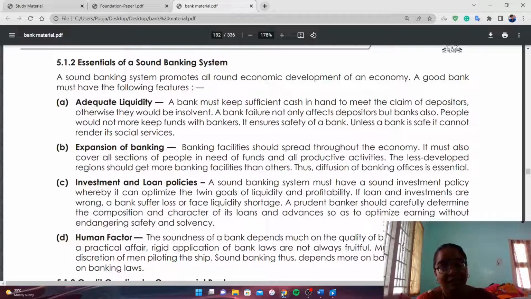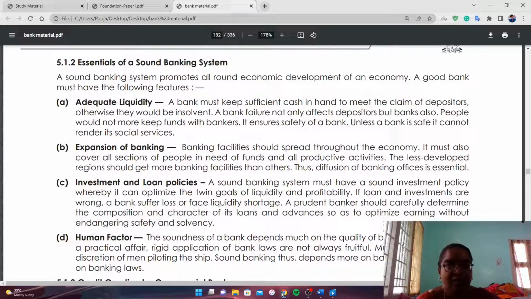Whenever the depositors come to bank and demand money by giving withdrawal slip, the bank must have sufficient amount of money in their hand to satisfy the needs of the depositors. Otherwise, they would be insolvent. So the bank must have a sufficient amount of cash in hand to meet the demands of the customers.